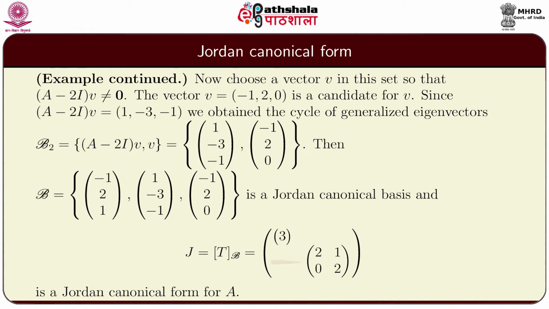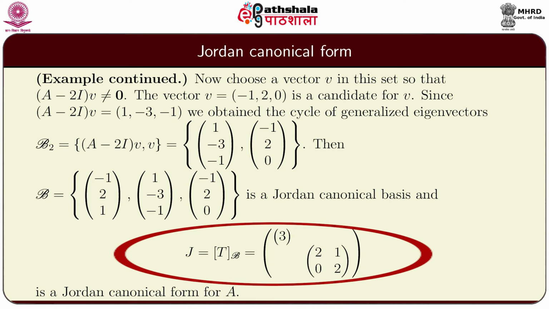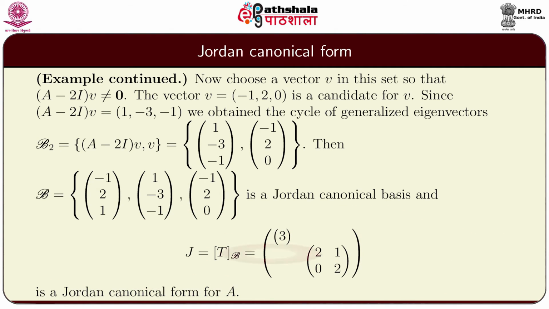where you can see two Jordan blocks. One is the 1 cross 1 block given by 3 and the other one is the block 2, 1, 0, 2.